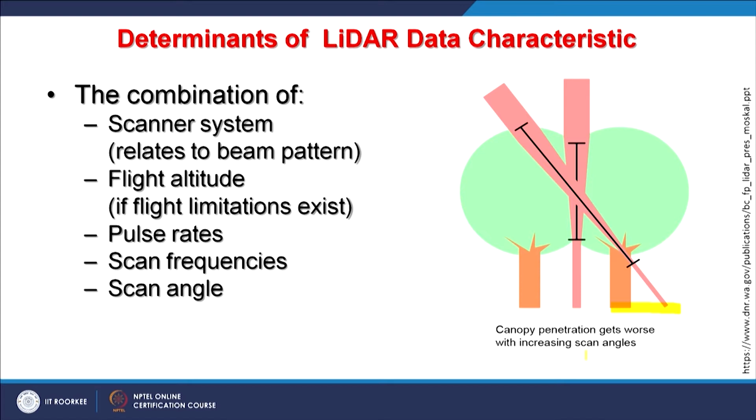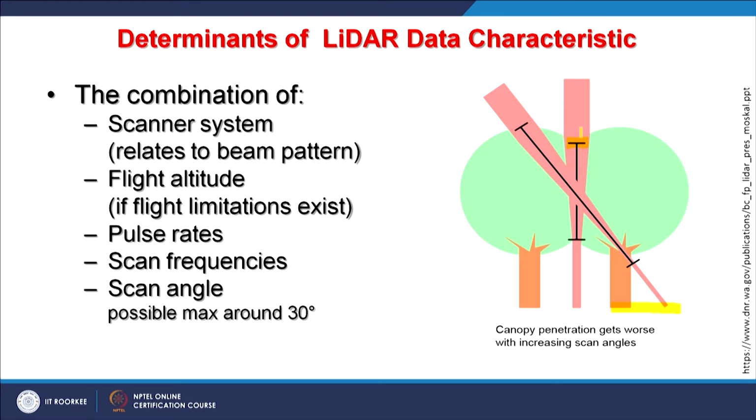And what is the angle here? Two angles, as in this example, are shown: vertically downward, that is the nadir view, and then off nadir also, and a maximum of around 30 degrees is possible.